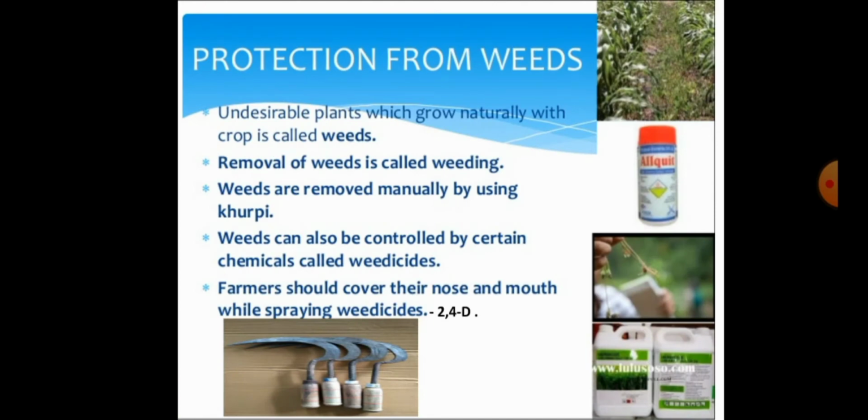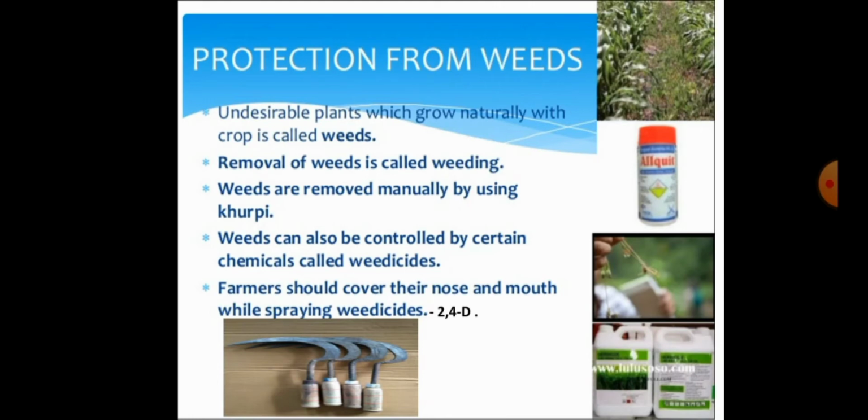Students, next coming to another very important agriculture practice, that is protection from the weeds. After supplying water to the agricultural crops, the next very important agricultural practice is what we call protection from weeds. How to protect the crops from the weeds?